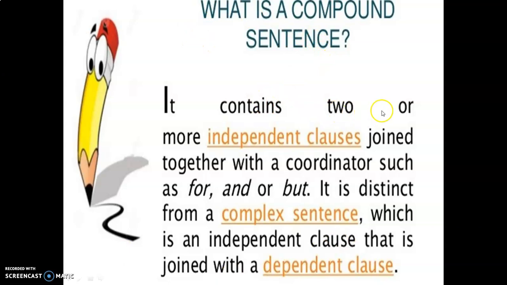It contains two or more independent clauses joined together with a coordinator such as for, and, or but. It is distinct from a complex sentence, which is an independent clause joined with a dependent clause.